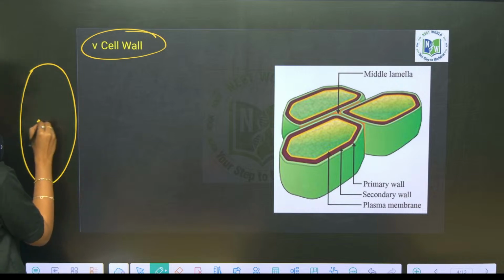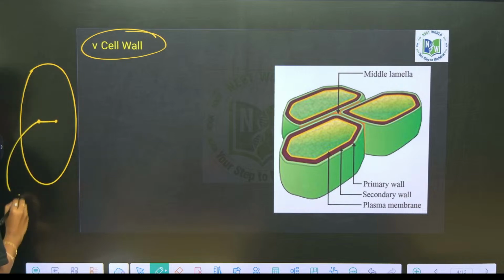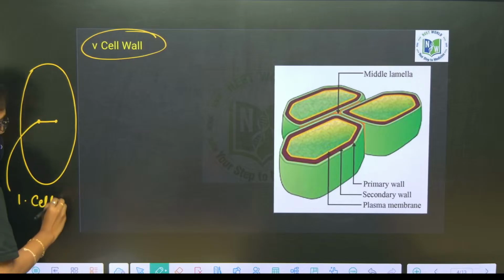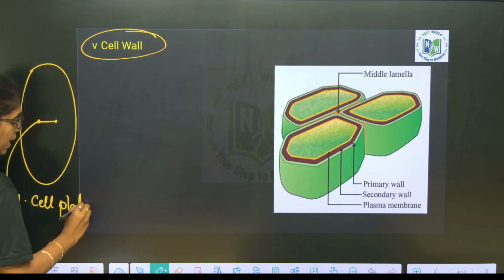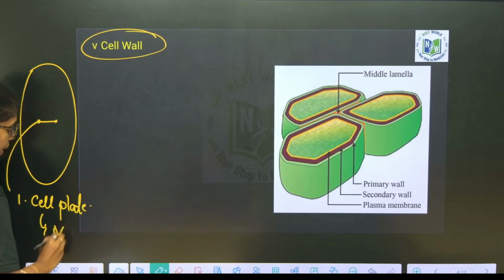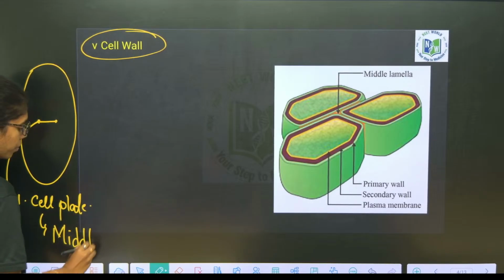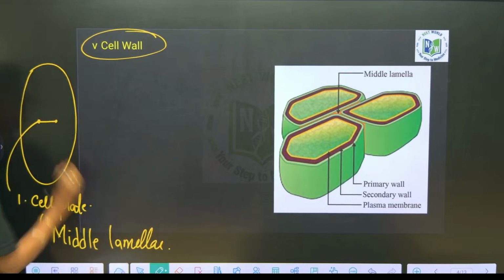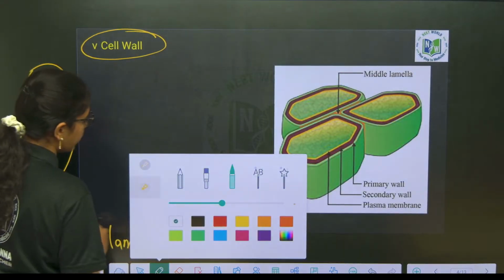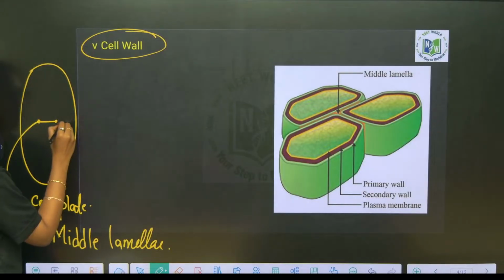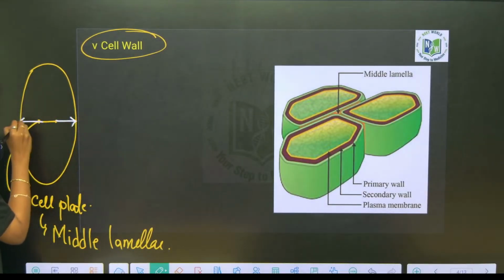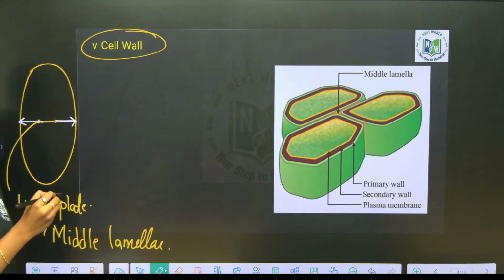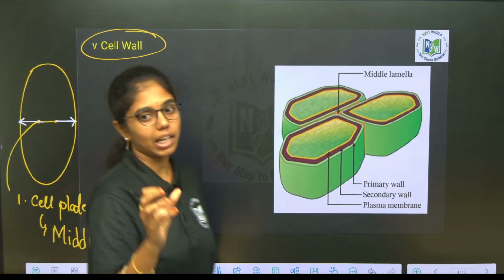At the center, first a cell plate is formed. This cell plate will turn into the middle lamella. This cell plate moves from the center to the periphery. So this is the centripetal mode of cell wall formation.